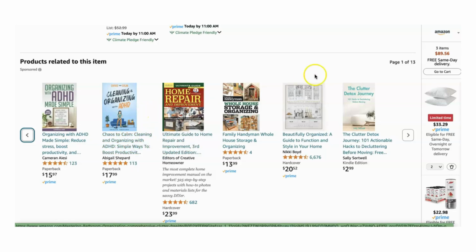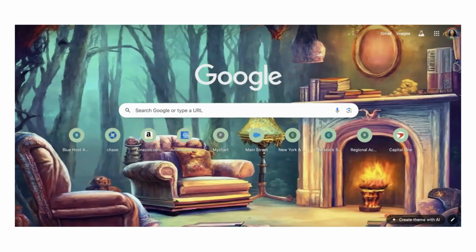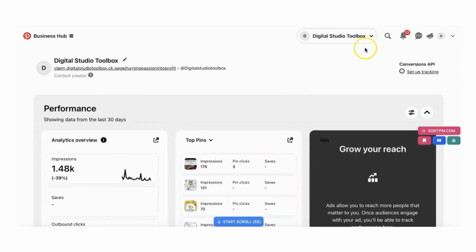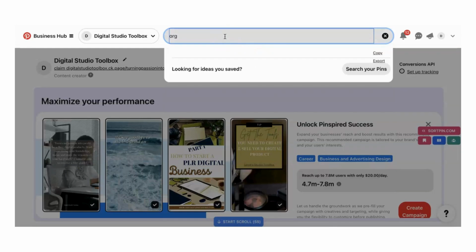And you can actually also do this research in Pinterest. Let me give you an example of that. First, let's hit Pinterest. Okay, we're gonna do this, and we're gonna say organization.